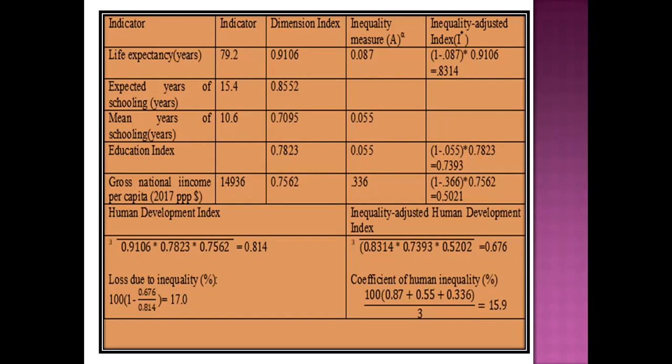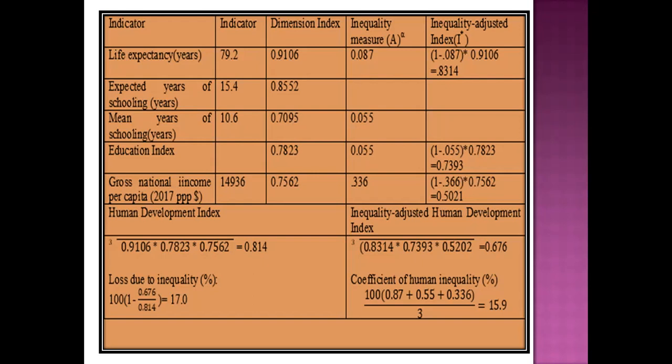0.7393. And similarly, we can get the gross national per capita income, and its inequality adjusted value is 0.5021. So you can see the loss is very high because there is inequality existing in this nation: there is an income gap, education gap, and life expectancy gap between poor and rich families. So how do we calculate the human development index?